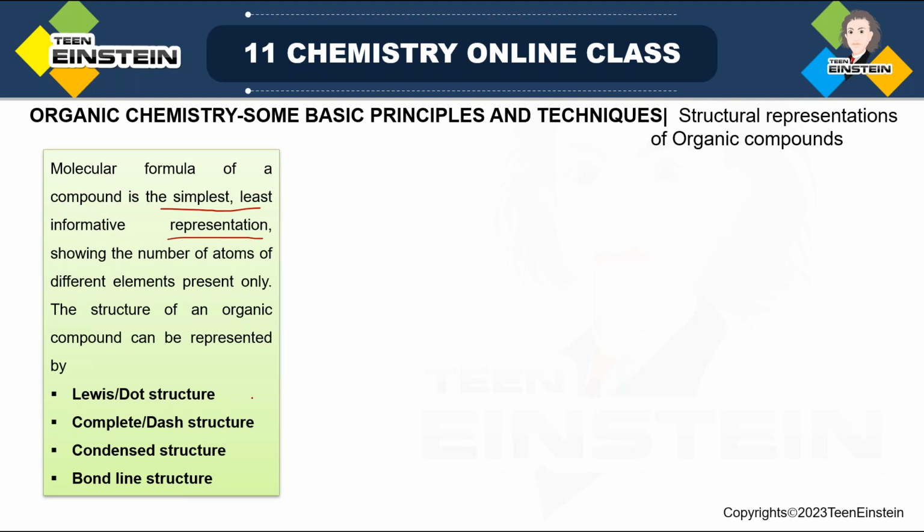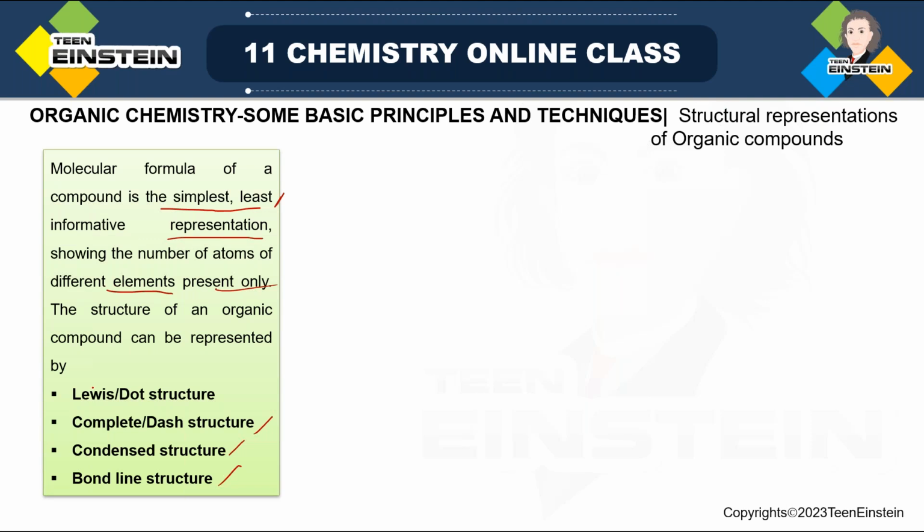You just get to know the total number of atoms of the different elements, suppose 2 carbon, 3 hydrogen, like this, present only. Now for organic compounds, there are different ways you can represent the molecule. Depending on which of these you are using, sometimes you can get less information, sometimes more information. So we will see all of this.